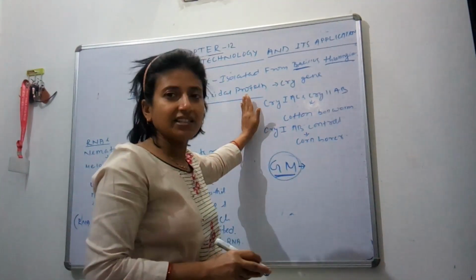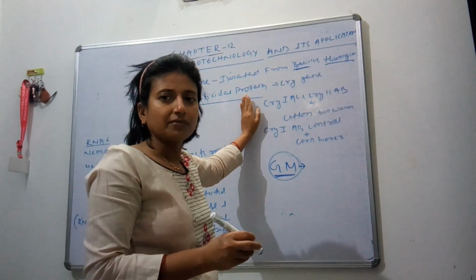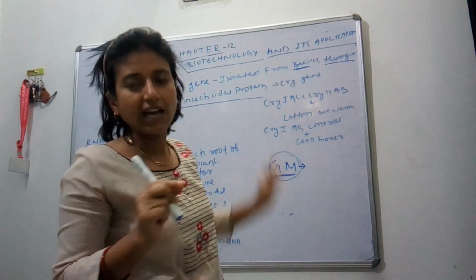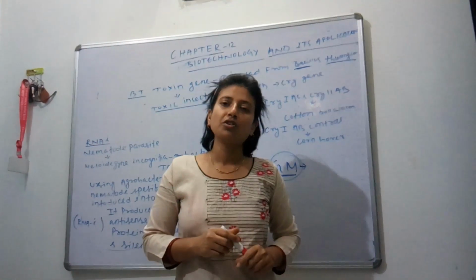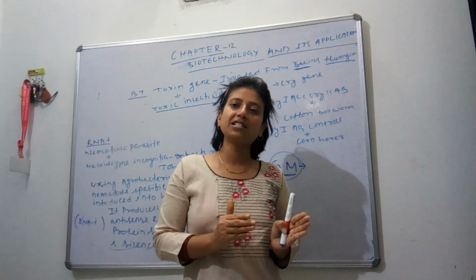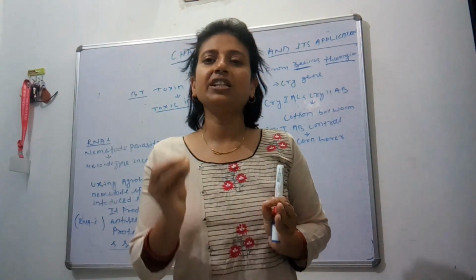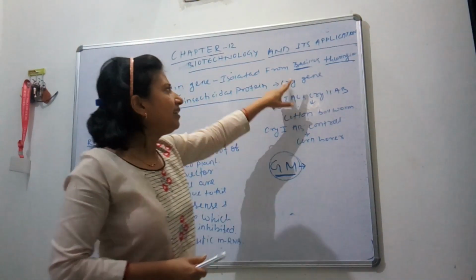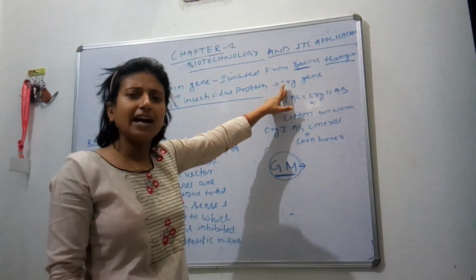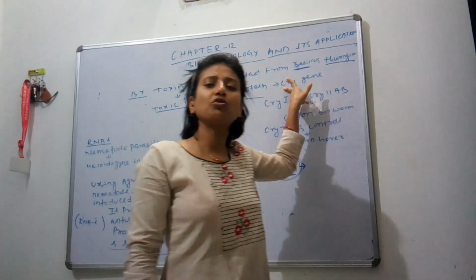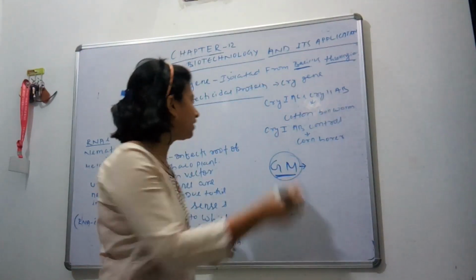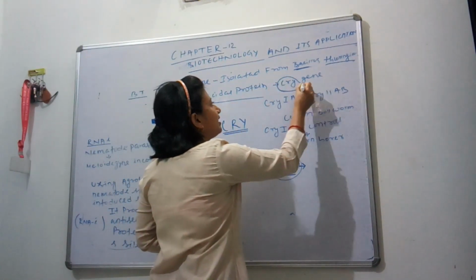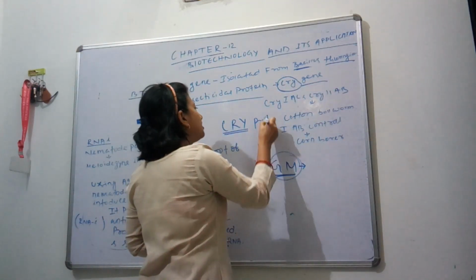So nowadays this is used to make insect-specific plants, meaning some insects particularly affect some crops. To save the crops from these insects, the Bt toxin gene is introduced. For example, cryzine. It is named cryzine because it produces crystal protein, and the protein is called Cry. The difference between the two is that cry is the gene and this is the protein, the crystal protein.